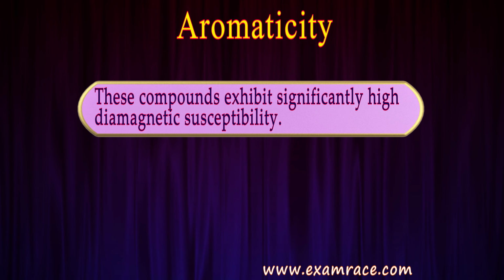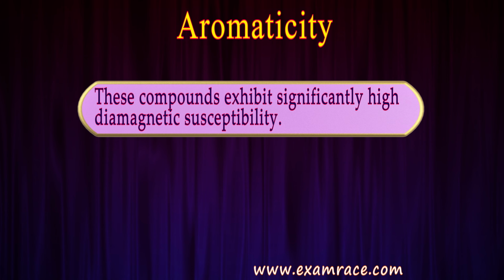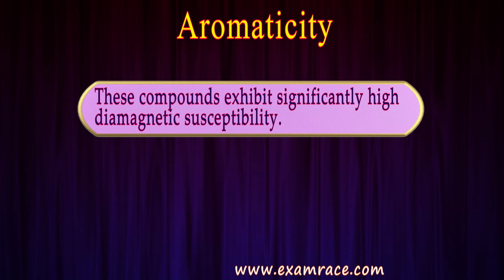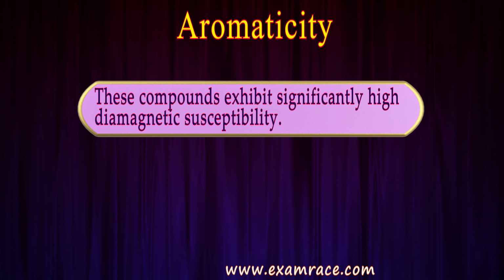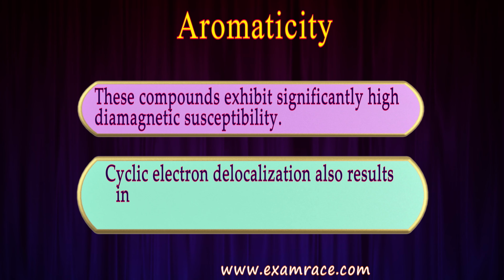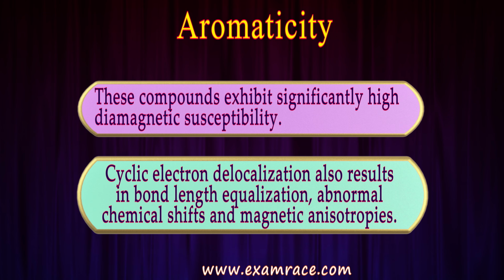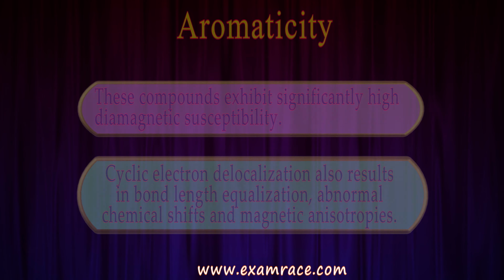So you will see chemical behavior like benzene: first, cyclic structure; second, double and single bonds, meaning conjugation is present; and the third thing is diamagnetic susceptibility. Also they will perform only substitution reactions. This cyclic electron delocalization also results in bond length equalization. You will also see abnormal chemical shift in aromatic compounds and magnetic anisotropies.